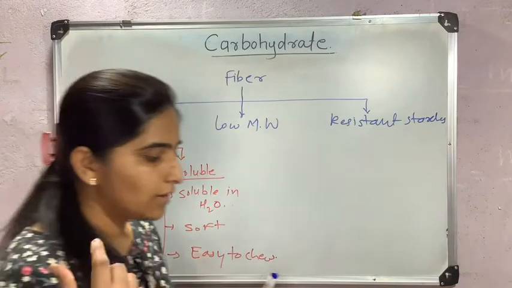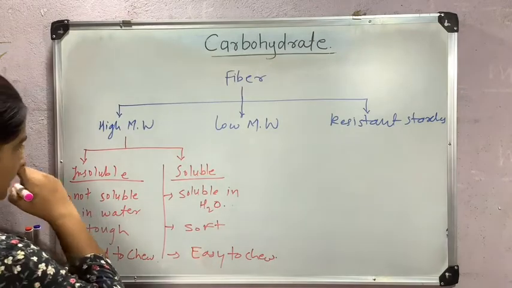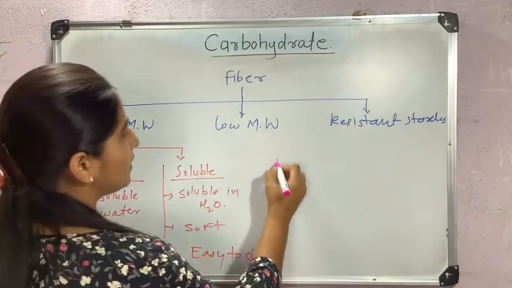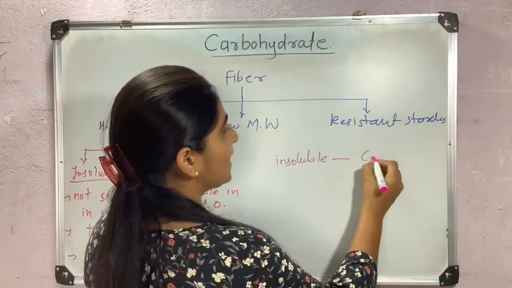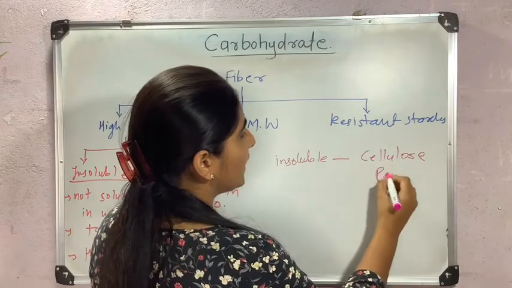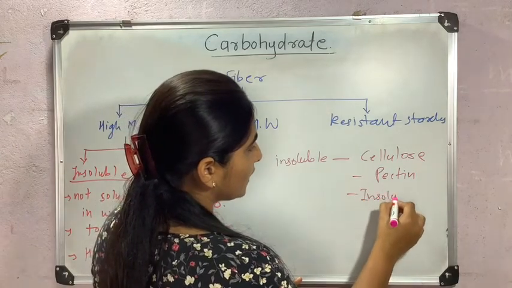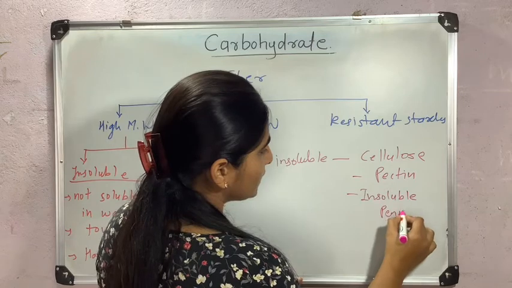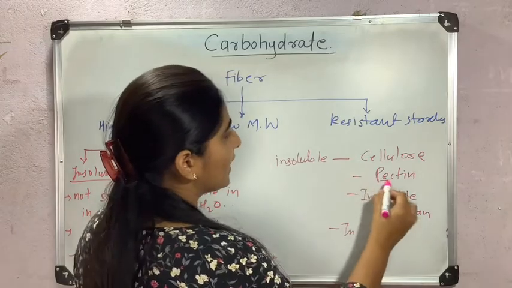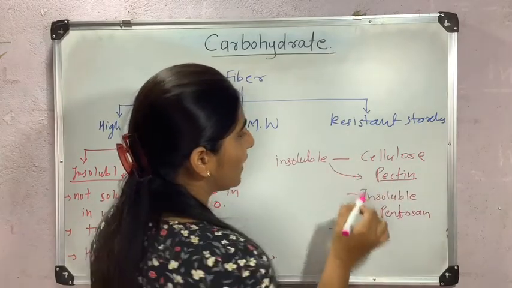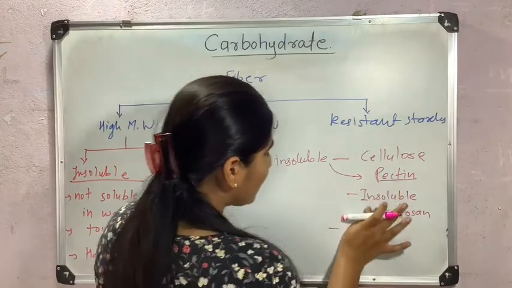Examples of these low molecular insoluble and soluble fibers. Suppose insoluble are, as in last videos we have discussed these examples in detail, cellulose, pectin, again insoluble pentosan. Actually this pectin is insoluble. There are two types of pectin, which are soluble pectin and insoluble pectin. This one is insoluble pectin. And beta glucan.